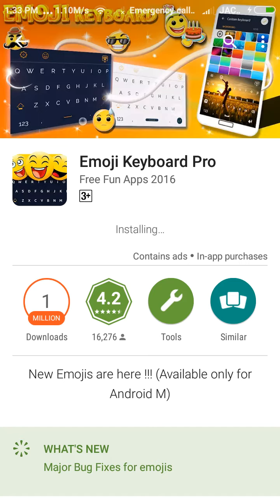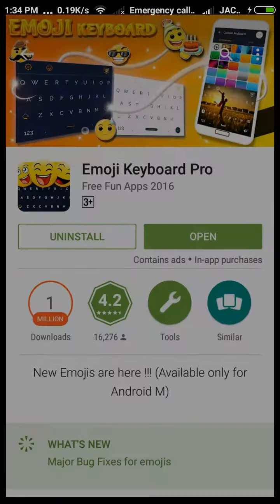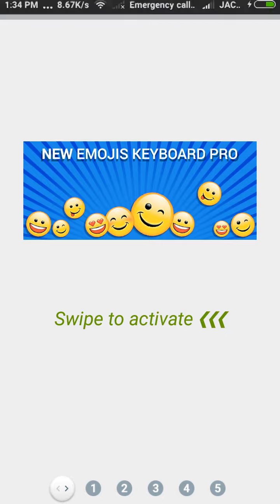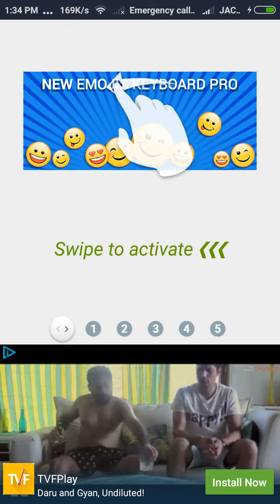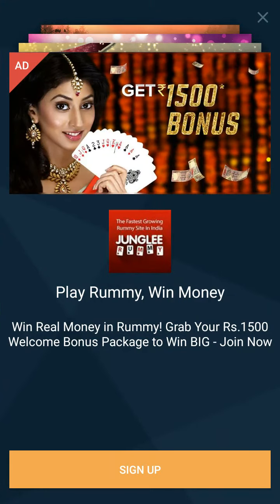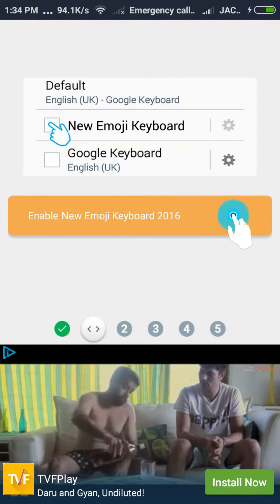Look, it is installed now. Then open it. It is loading. Now swipe to activate. You will see the ads. Touch on now, swipe the ad and cancel the ad.